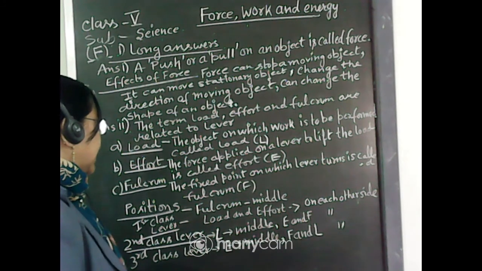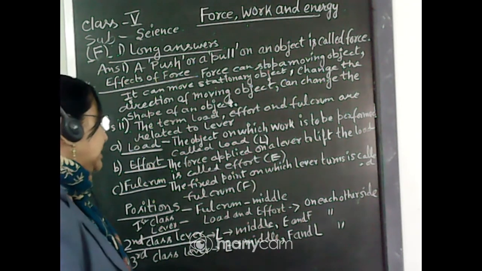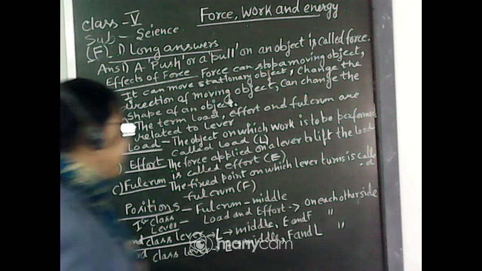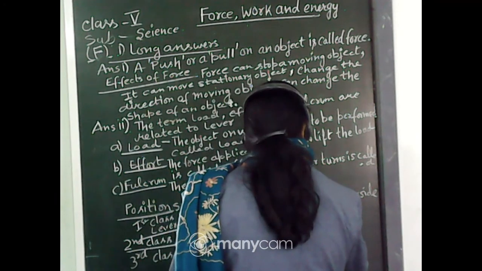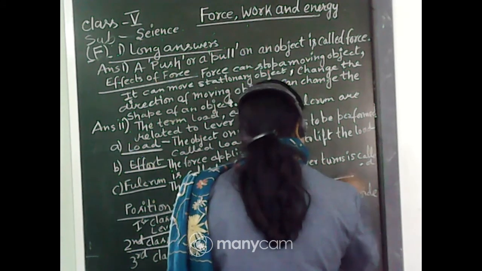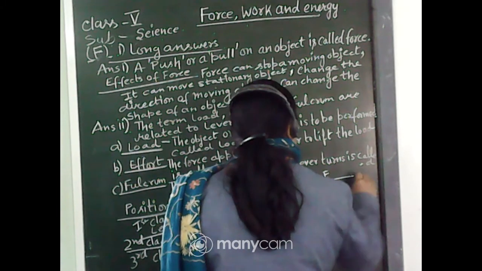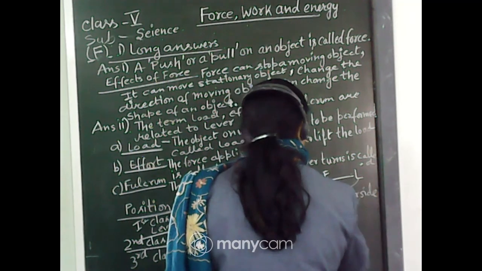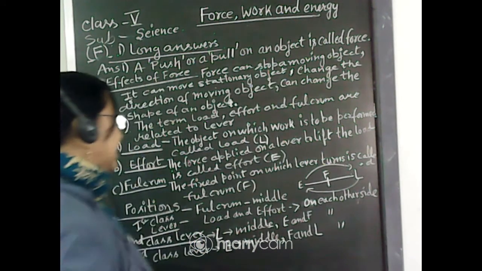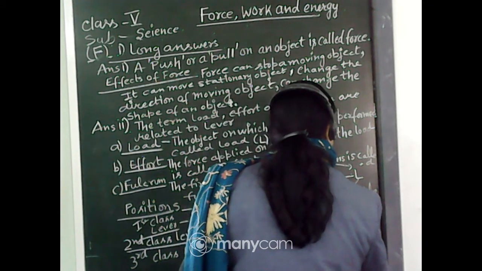First class lever: the fulcrum is always present in the middle, and load and effort are on either side. Suppose this is the fulcrum, this is the effort, and this is the load, and it may change. The effort can be on this side or that side, but the fulcrum is always in the middle position, with load and effort on each side.